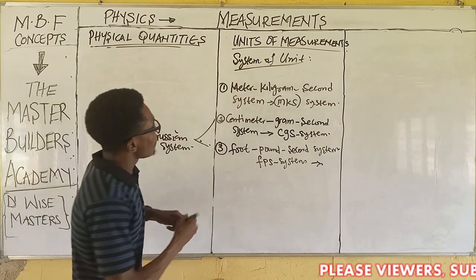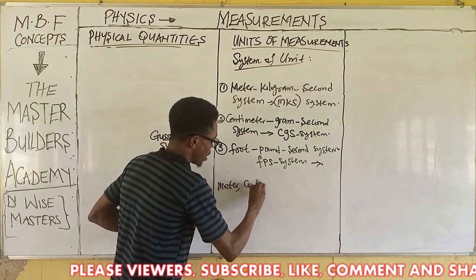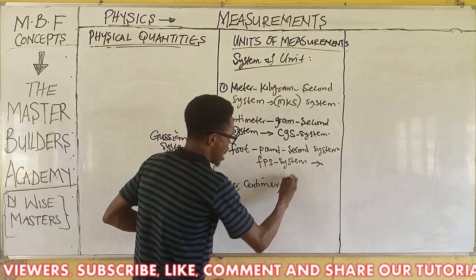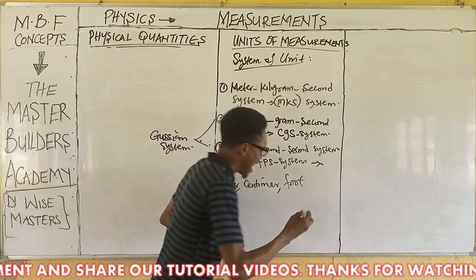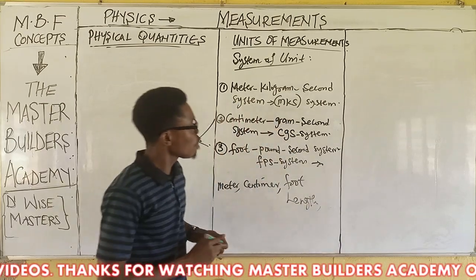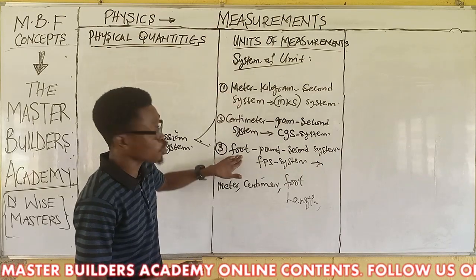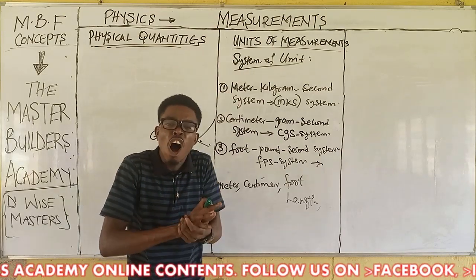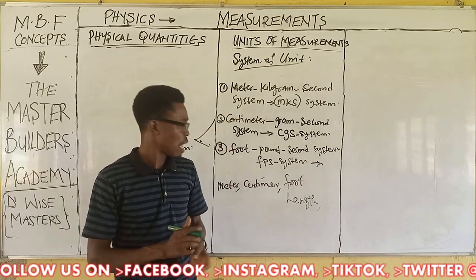While meter, centimeter, and foot are units of measurement of length. Don't forget, the first words in each of the systems are all units of measurement of length.